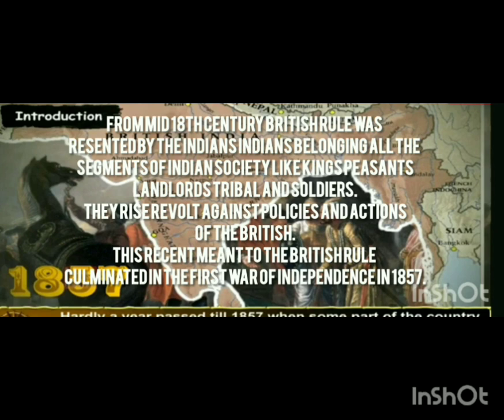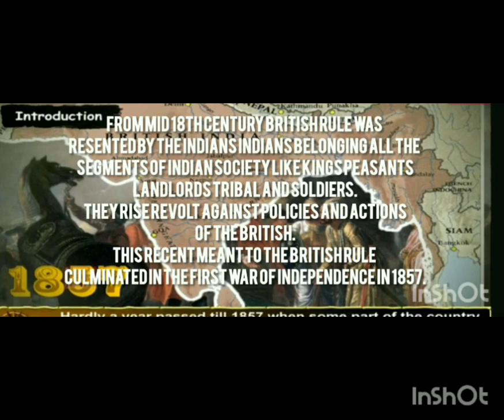After that, when they learned about the weakness of our Indian rulers and the disunity among the Indian people, they started to establish a huge empire. In the mid 18th century, the British started to conquer our entire country.